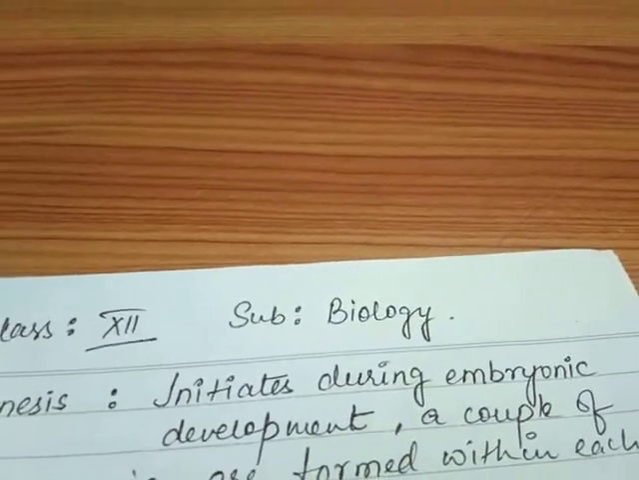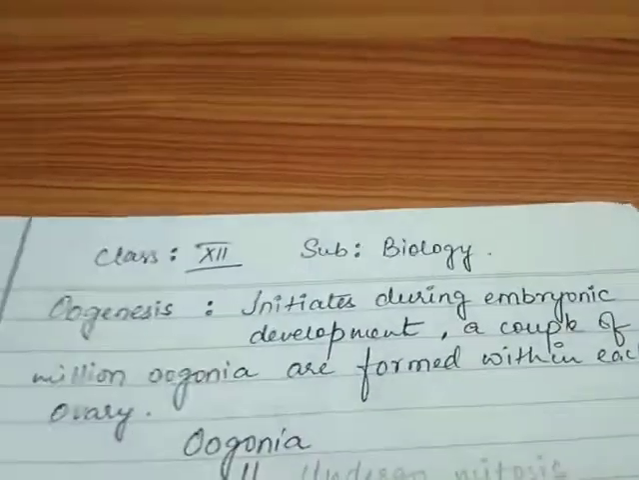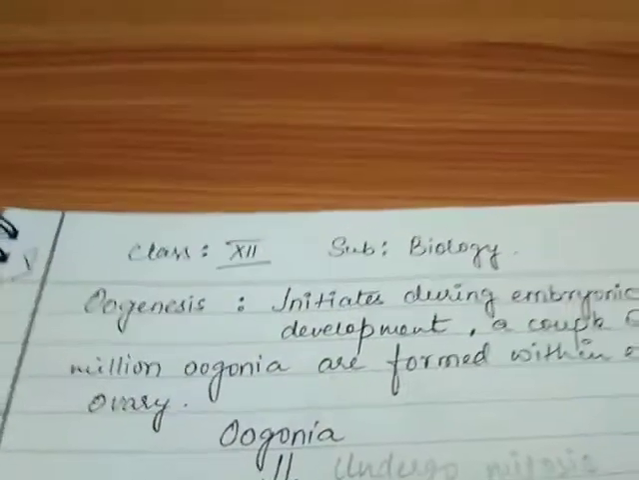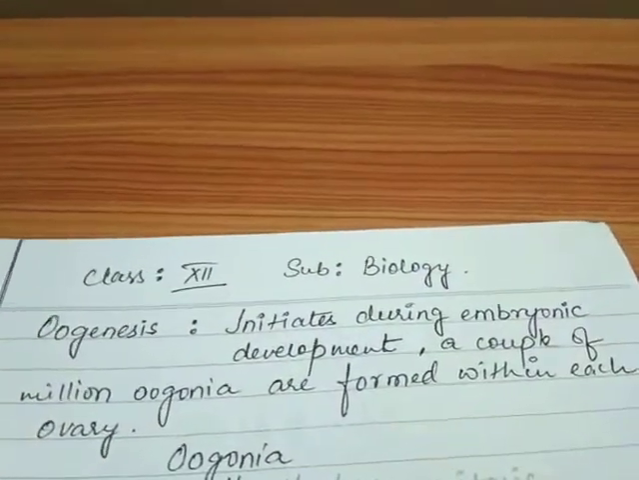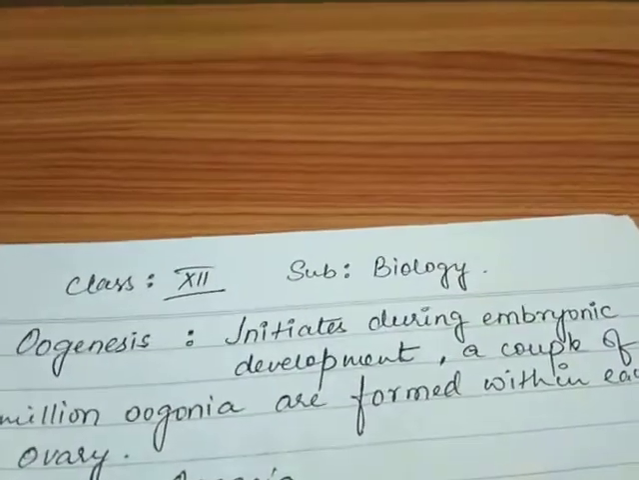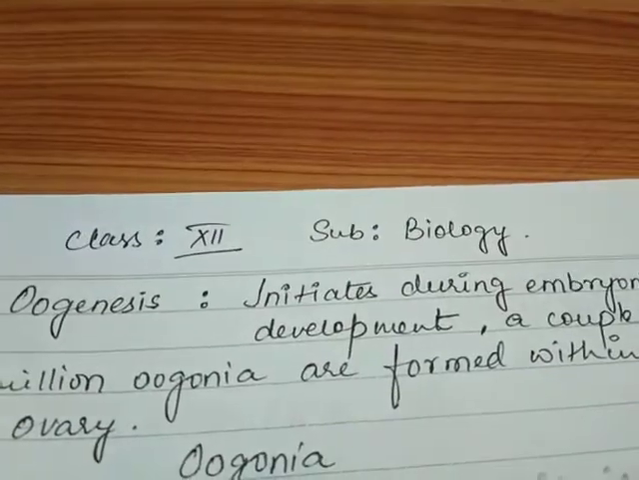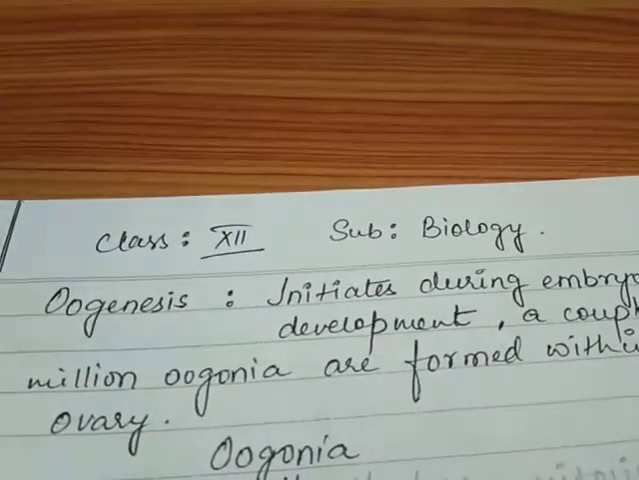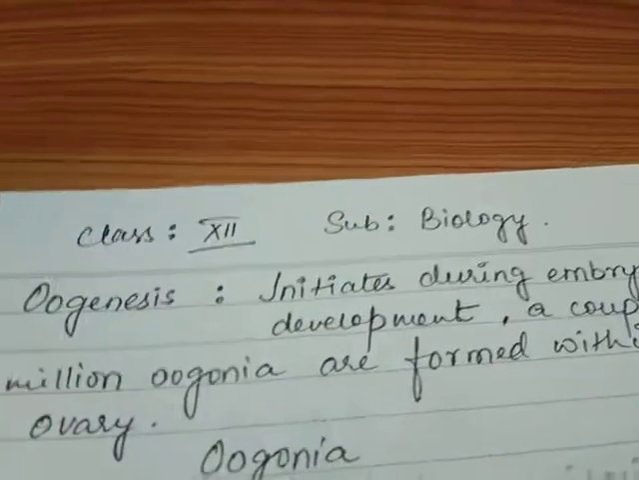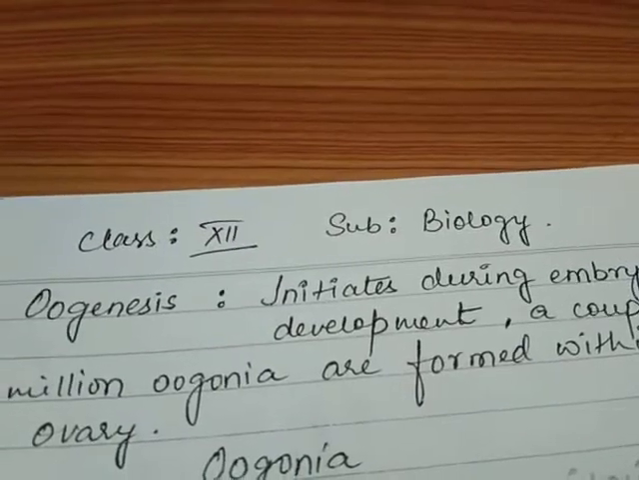At that time, the oogenesis process starts, and around a couple million oogonia are formed within each ovary. That is, human females have 2 ovaries, and both the ovaries contain a million oogonia. As you know, oogonia is the primary germ cell which later gives rise to the ova, which is the female gamete, by the process of oogenesis. So let's see how the process goes.